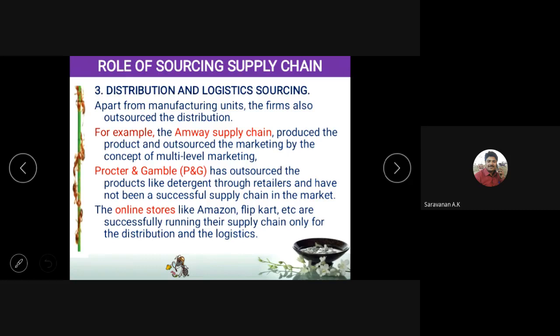Okay. Next is the online service like Amazon, Flipkart. What these fellows are doing is only the distribution purpose. Amazon is doing only the distribution process. The product is with somebody, the customer is somebody else. They are linking the customer and the product by the distribution. Okay, so this is called distribution sourcing.